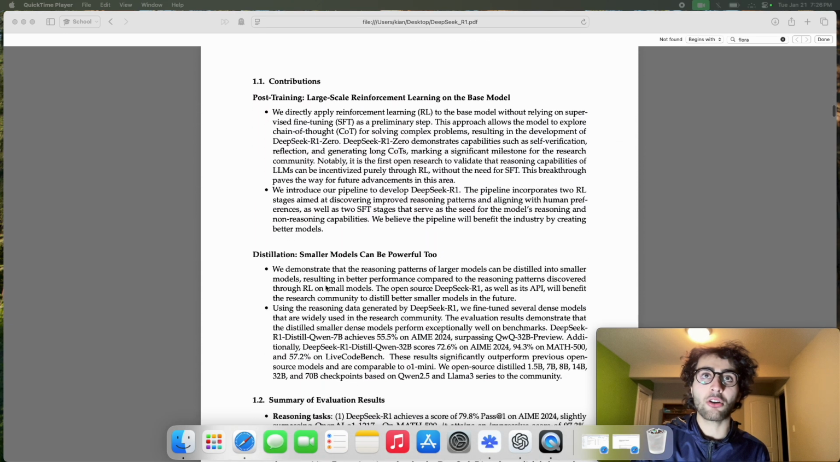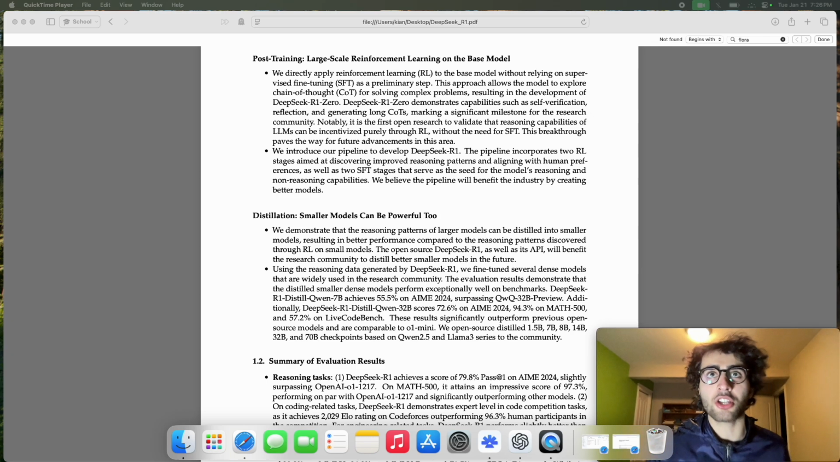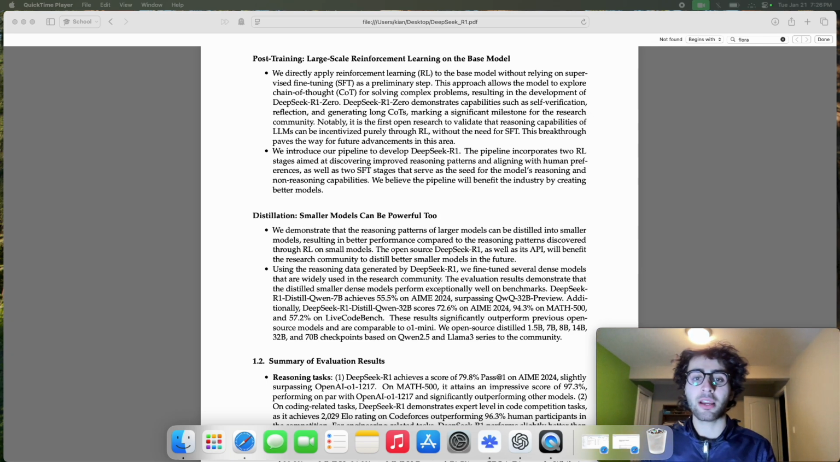Let's now go to the contributions, which are split into 2 categories. There are post-training contributions. Once again, they directly apply RL to the base model without any supervised fine-tuning. This is really revolutionary because ever since generative pre-trained transformers have become the paradigm, fine-tuning has been essentially one of the most essential aspects of training those models. So we're completely replacing it with reinforcement learning. This is the first contribution.